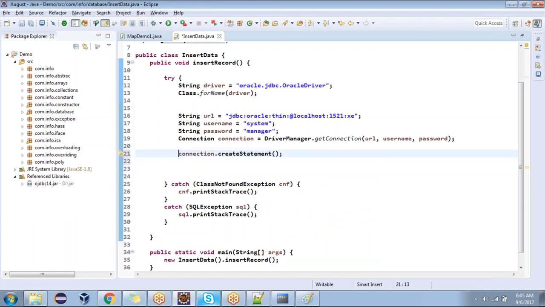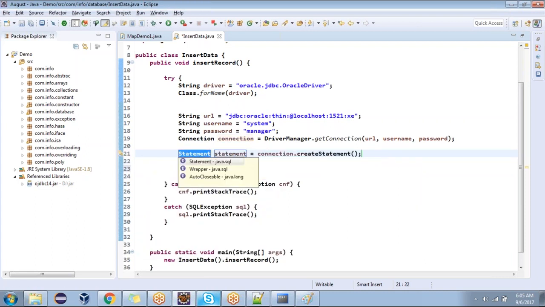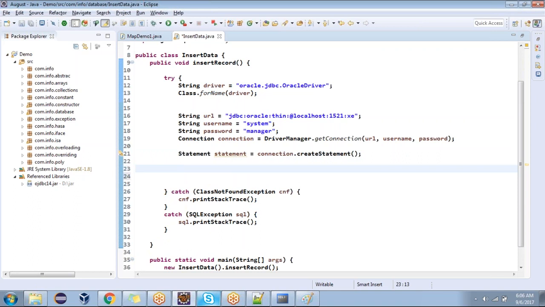Okay. What is the shortcut? Place the cursor at the end. Control 1. Okay, sir. Assign statement to new local variable. Just press the enter key. It will come as a statement object. Easily we can know. We need to beautify all these shortcuts.